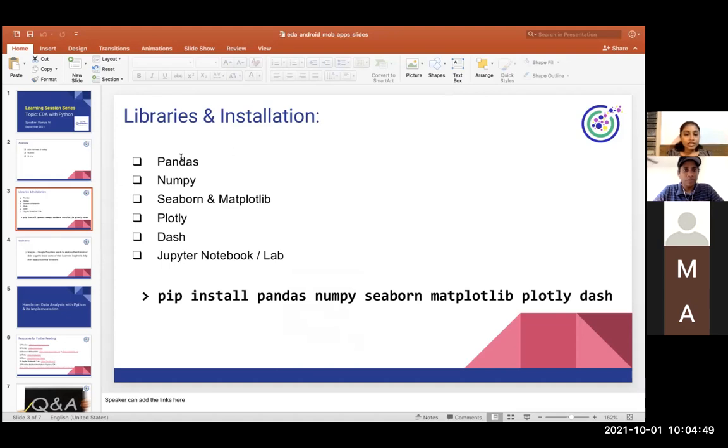Now, how do we install these Python libraries? This is the statement: pip install pandas, NumPy, Seaborn, Matplotlib, Plotly, Dash. You can install all these libraries in this single statement.